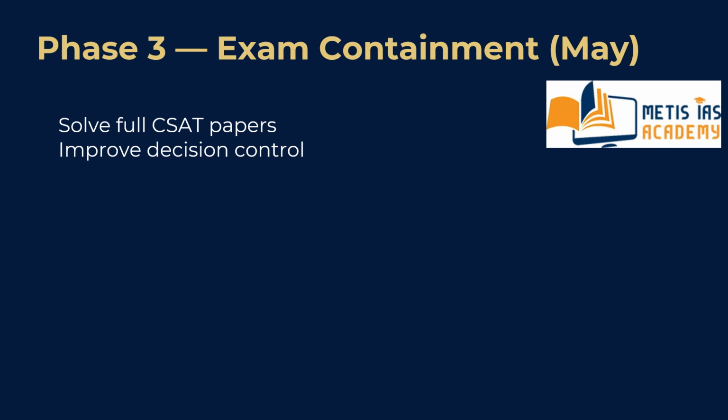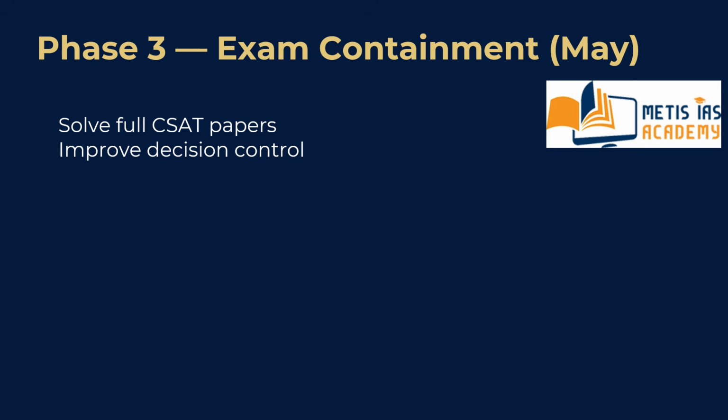Then the final phase, exam containment, phase 3. This is the May phase. Solve full CSAT papers, improve decision control, and simulate exam conditions in May. Students who chase shortcuts struggle. Students who understand question structure succeed.